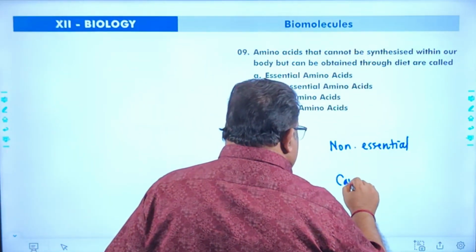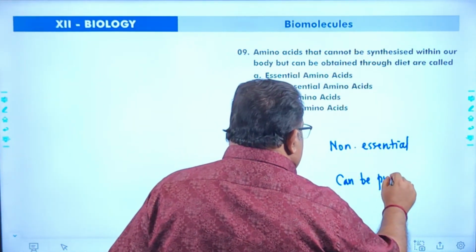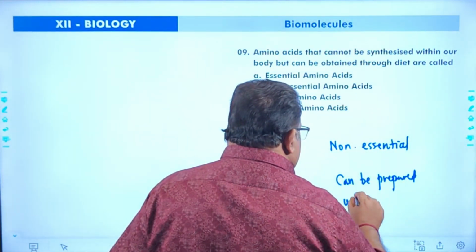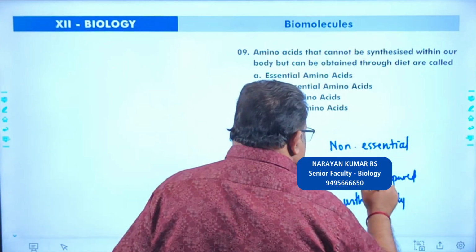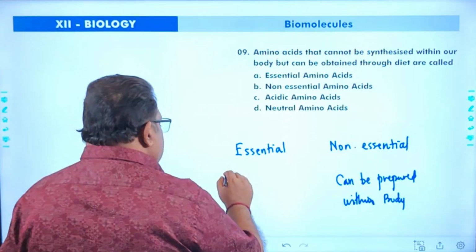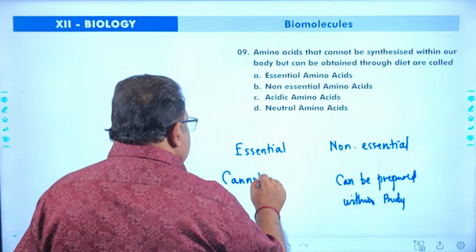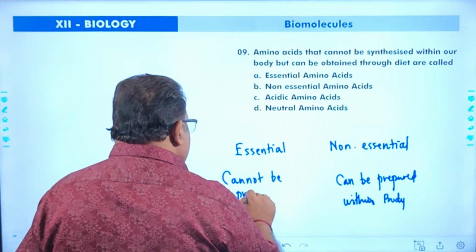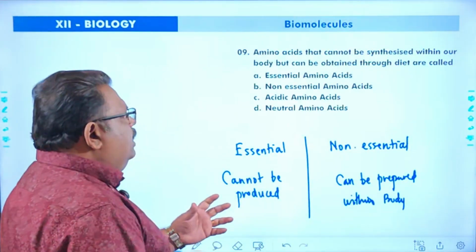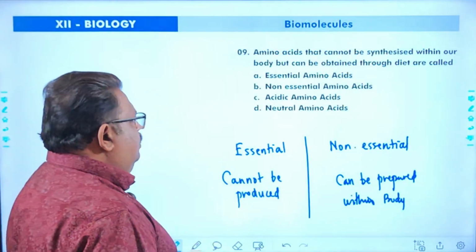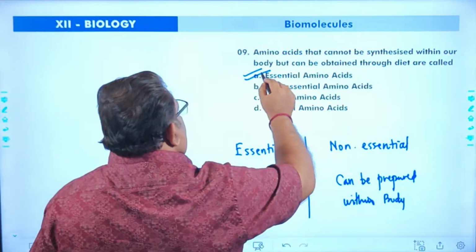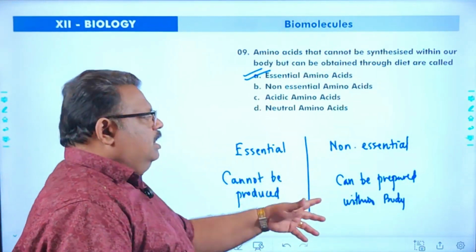Non-essential amino acids can be synthesized within our body. Our body can prepare this. Essential amino acids, since our body is unable to produce them, must be supplied through the diet. So the amino acids that must be present in the diet are called essential amino acids. Amino acids that cannot be synthesized are called essential amino acids. Non-essential amino acids can be synthesized.